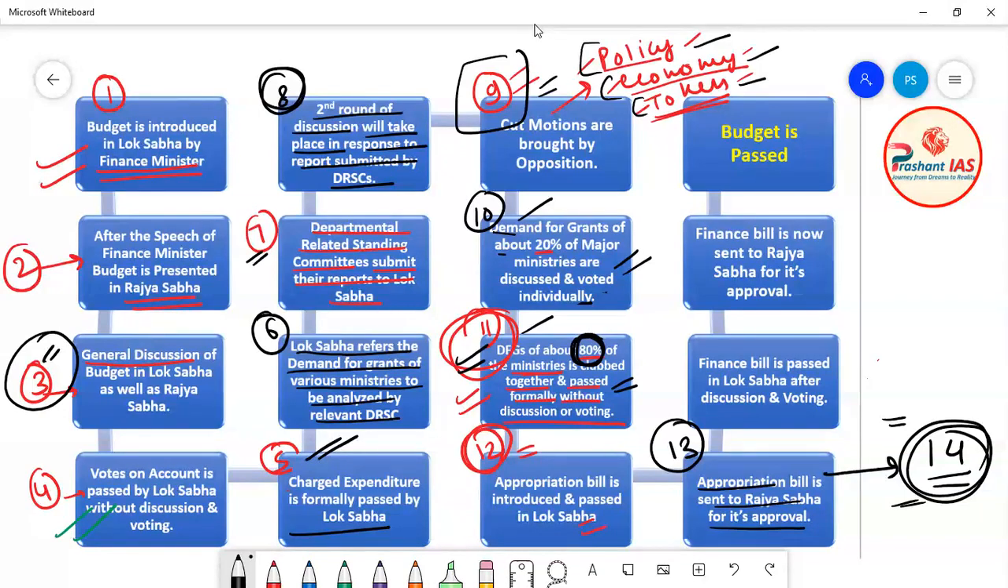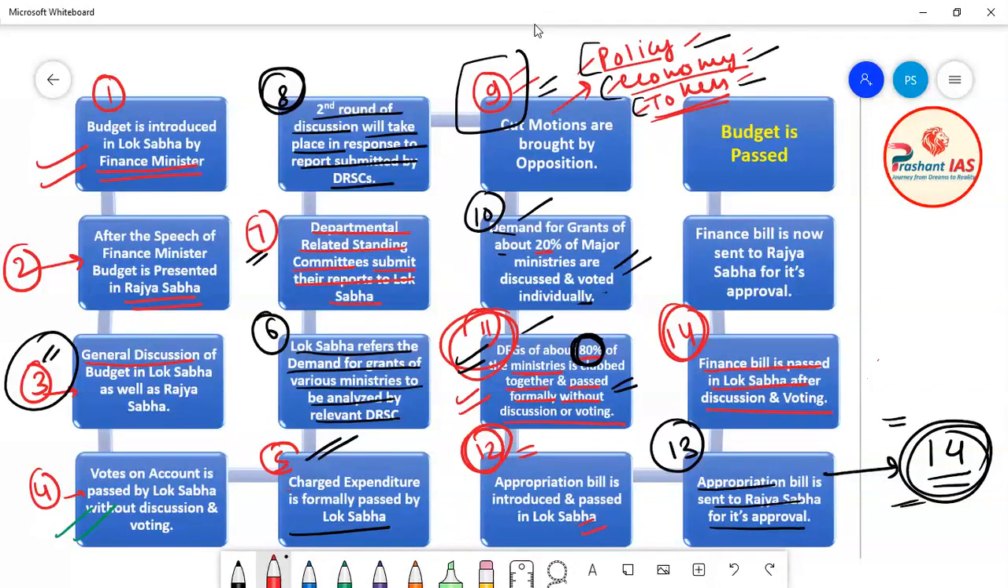Now once the appropriation bill is passed by Rajya Sabha, we can say that the appropriation bill is now passed by the parliament. After that, what is the next step? The next step is that the finance bill is passed in Lok Sabha after discussion and voting. Now what is this finance bill? Friends, can you remember that I taught you in the last class that the finance bill contains all the taxes which the government of India will levy in the coming financial year.